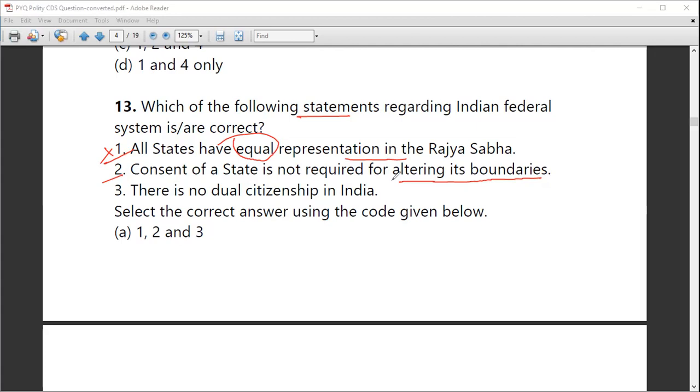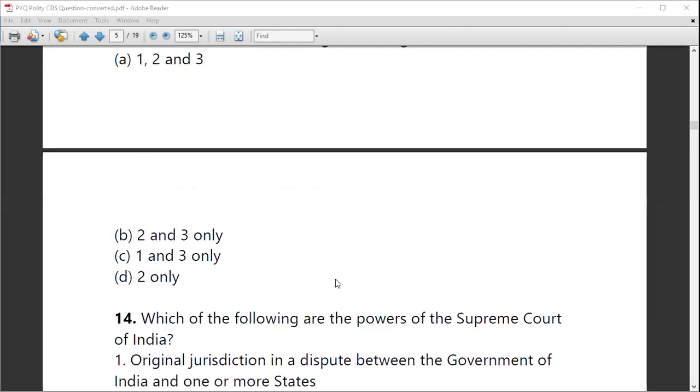That statement is correct. Then comes, there is no dual citizenship in India. Yes, already in the previous video I have discussed this. There is no dual citizenship in India. There is only single citizenship in India. So this statement is also correct. So statements 2 and 3 are correct. Let's see which option says 2 and 3. Yes, option B is correct for this question.